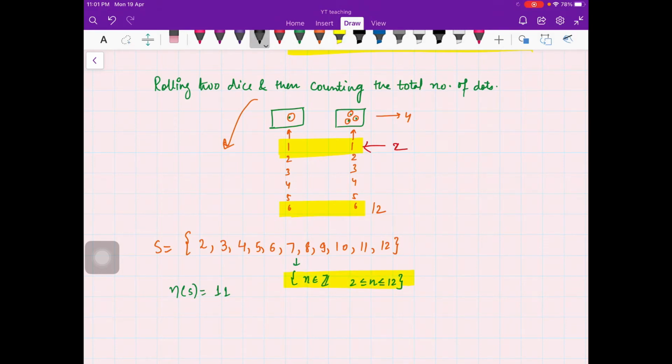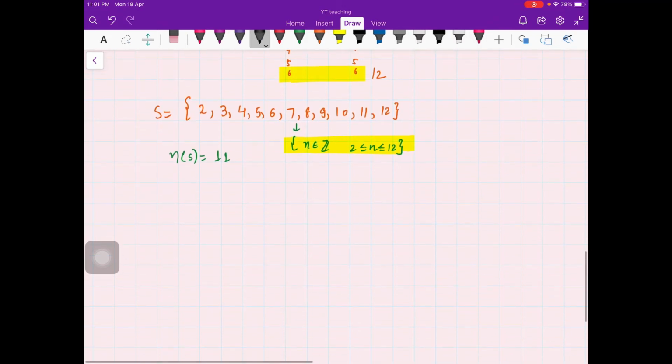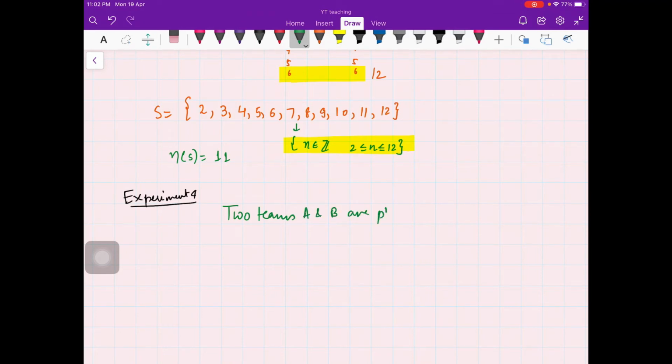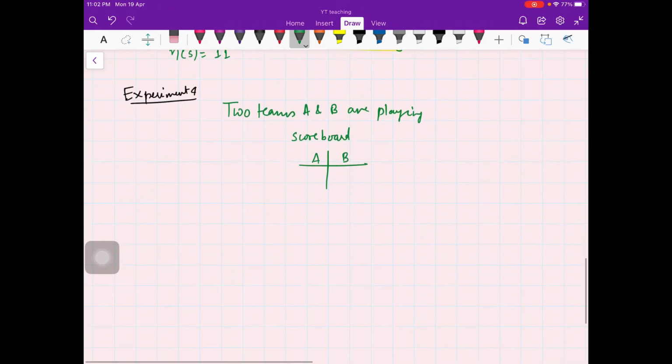Now let us move on to the fourth experiment which we had discussed in the last video. Experiment 4 was that two teams A and B are playing, and our outcome is the final scoreboard. So suppose this is the points for team A and these are the points for team B, and we have seen what the possible outcomes are.